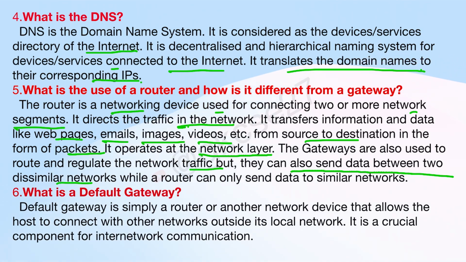What is a default gateway? A default gateway is simply a router or another network device that allows the host to connect with other networks outside its local network. It is a crucial component for inter-network communication. So the default gateway is used for connecting outside of its local network. See, some local network is there, and what will the gateway do? It will connect a device apart from its local network to another device.